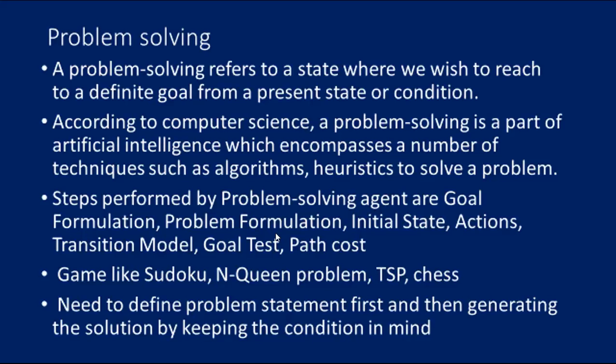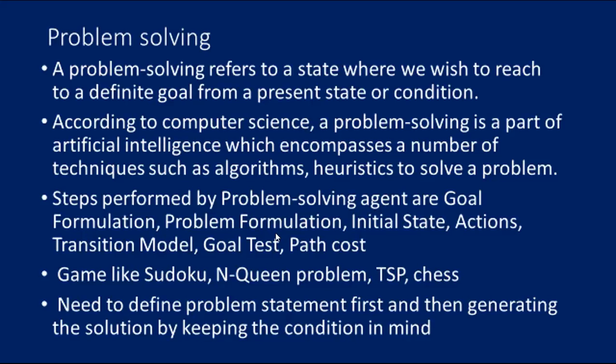Transition model. It describes what each action does. Goal test. It determines if the given state is a goal state. Path cost. It assigns a numeric cost to each path that leads to the goal. The problem solving agent selects a cost function which reflects its performance measure. You remember, an optimal solution has the lowest path cost among all the solutions.